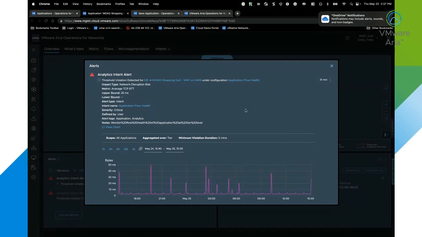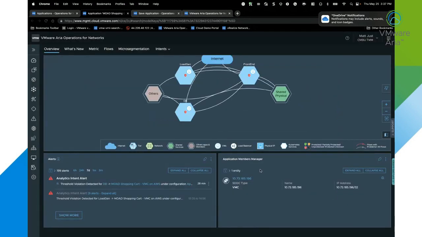Now, once this is restored to a normal state for a specific period of time, it can auto clear itself, or I can manually clear it by clicking on archive if I choose to. And then I also can see my application member managers. So this is going to be my VMC SDDC, and I can see information regarding that VMC SDDC that the application lives in.